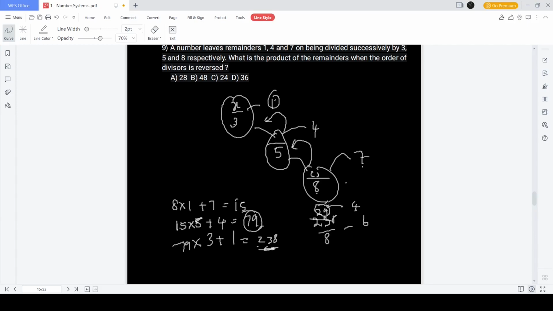And then you divide the number which is left in the quotient when you divide it by 5, that number is 5. You divide this by 3 and you get the remainder as 2. So you multiply all these, is what they're asking you to do. 2 into 4 is 8 and 8 into 6 is 48. So that's the answer. 48 is the answer.